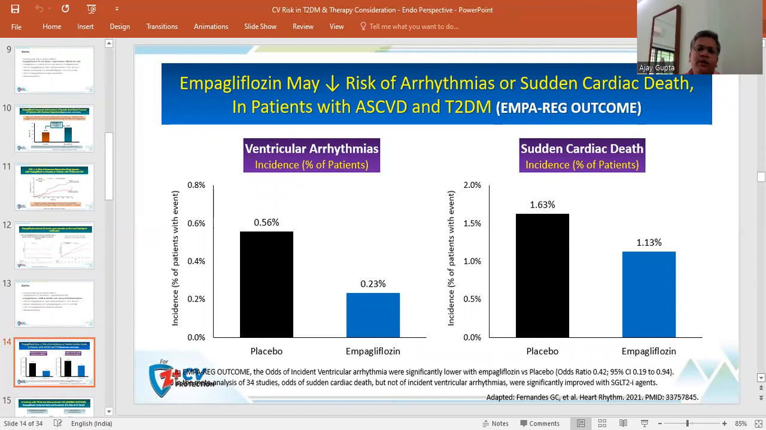Again, this data has been generated from the EMPA-REG outcome. So overall, the ventricular arrhythmia is significantly less in the empagliflozin treated group, and similarly, the sudden cardiac death is significantly less in the empagliflozin treated group. P-value is statistically significant for both the parameters.